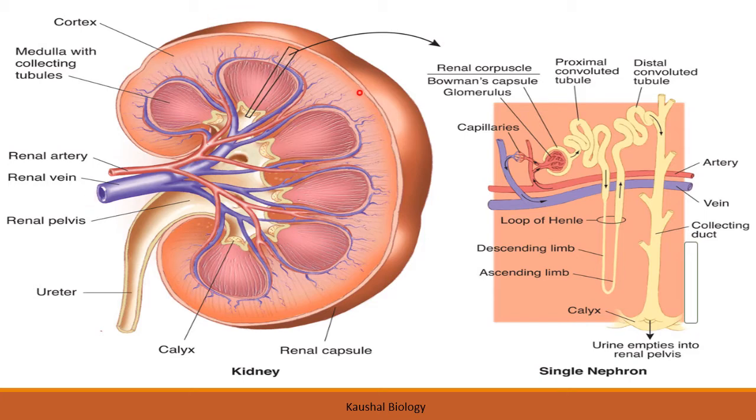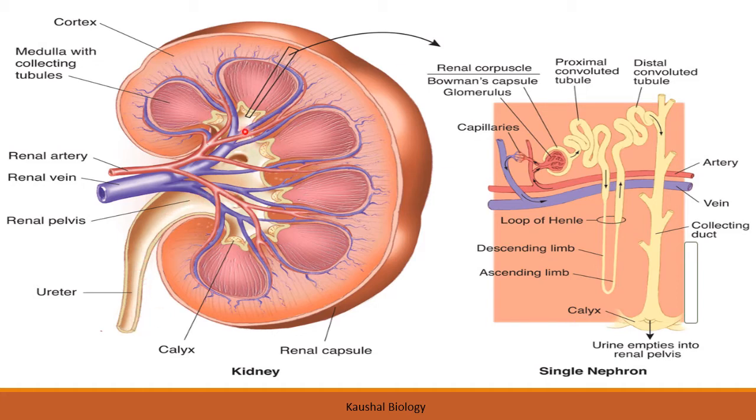Now this region that you are seeing is the cortex region. This is the cortex region, and these small triangular pyramidal structures that you are seeing form the medullary region. Now whatever is filtered out is going to collect here. So this is called the calyx. Whatever filtrate you get from all these tubules, the nephrons present here, will come into the calyx. Now these calyces together make this ureter. So urine will come into this ureter.